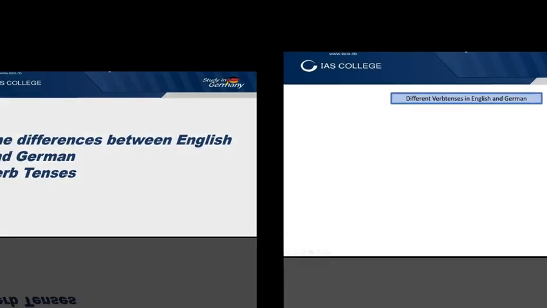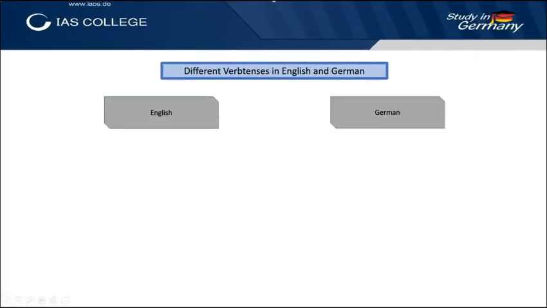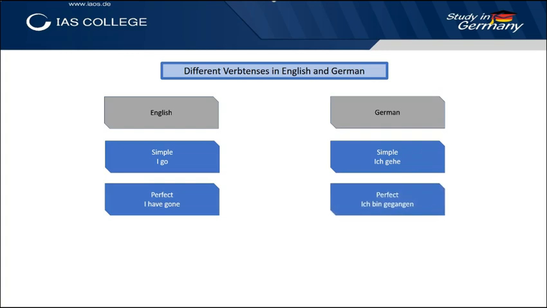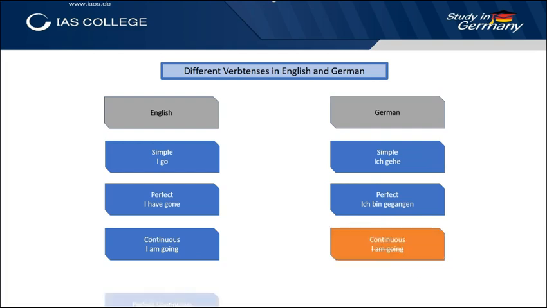If we juxtapose the tenses of the English and the German language, we can see that the English language knows the simple. The German language knows the simple too. Additionally, we have the perfect tense. German knows the perfect tense too. But the continuous form and the perfect continuous have no equivalent in the German language.